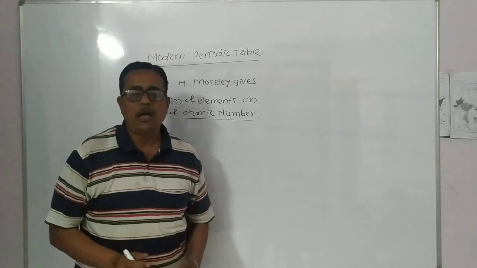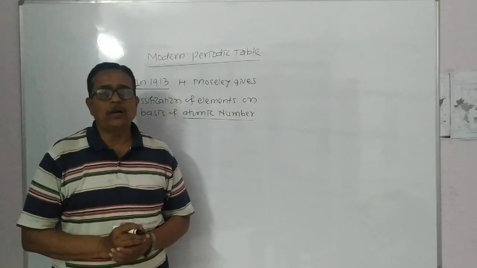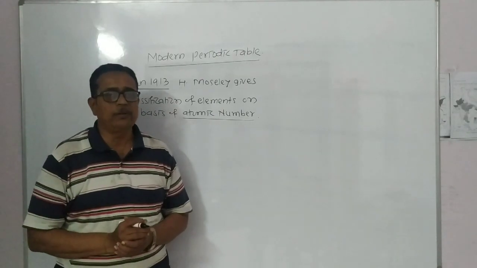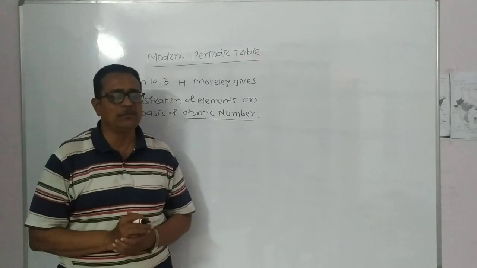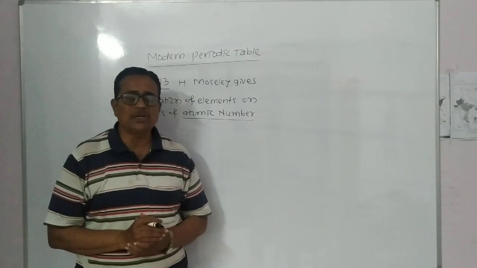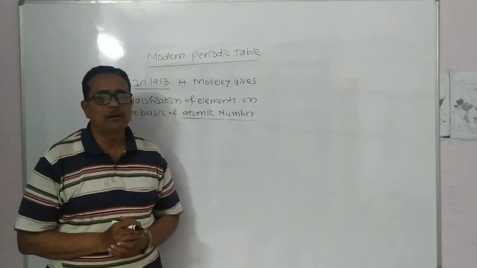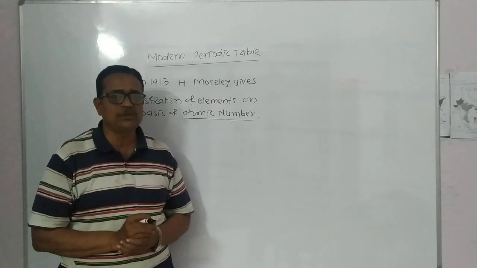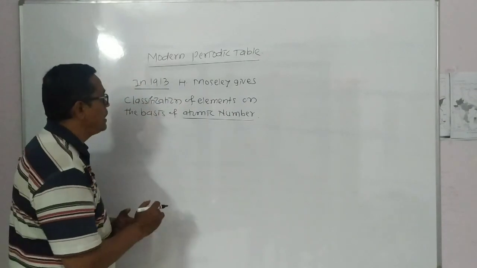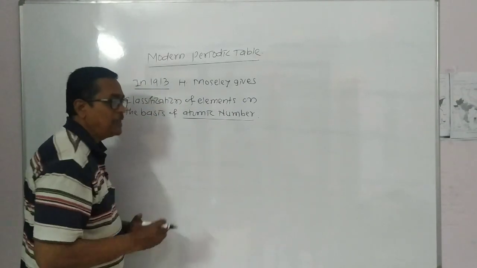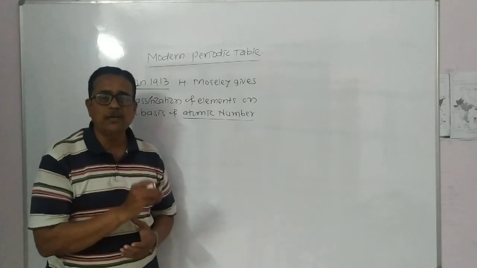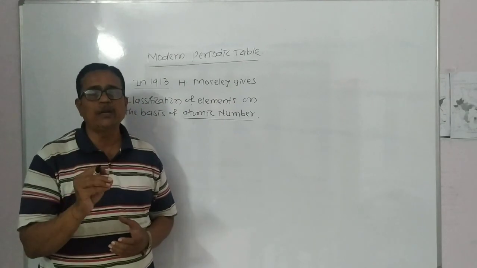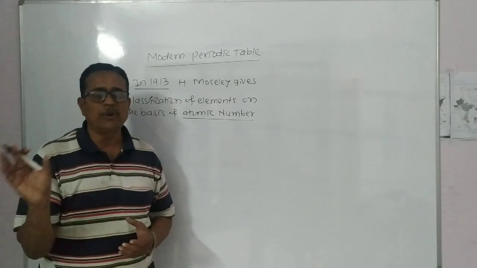because according to Henry Moseley, the atomic number of an element is a basic and fundamental property of the element, but not the mass number. Previous scientists used the classification on the basis of atomic mass number. Hence this classification was not a successful classification. But Henry Moseley found that the atomic number of an element is the base and the fundamental property of that element. Means all the properties of elements depend upon its atomic number, not the mass number.